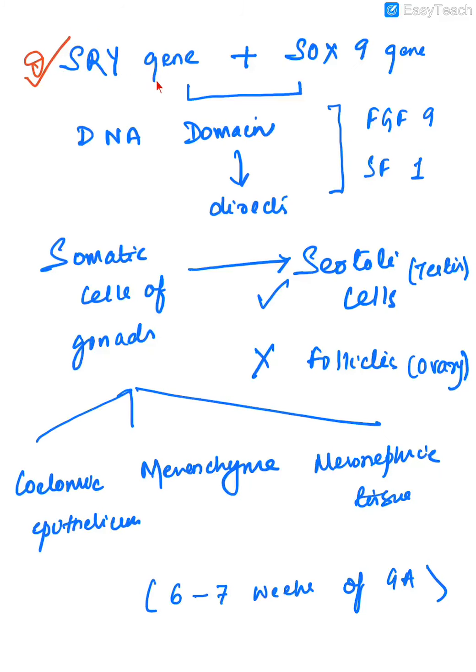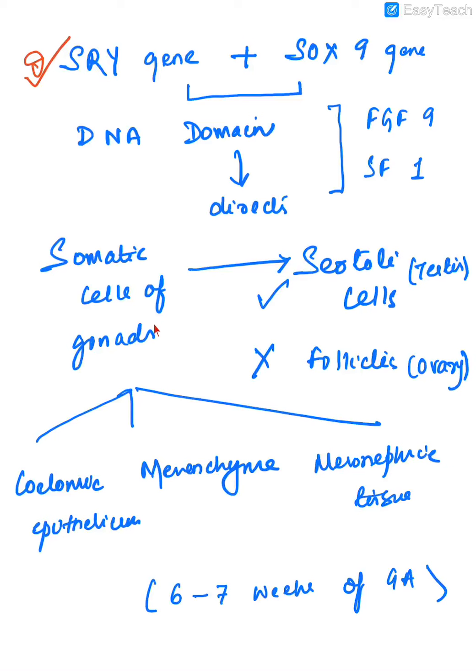The SRY gene is not alone. It acts along with other genes like the SOX9 gene, which has a similar DNA domain, and along with proteins like fibroblast growth factor 9 and steroidogenic factor 1, these direct the somatic cells of the gonads to produce Sertoli cells instead of follicles. If Sertoli cells are produced, it will form a testis. If follicles, it will form an ovary.